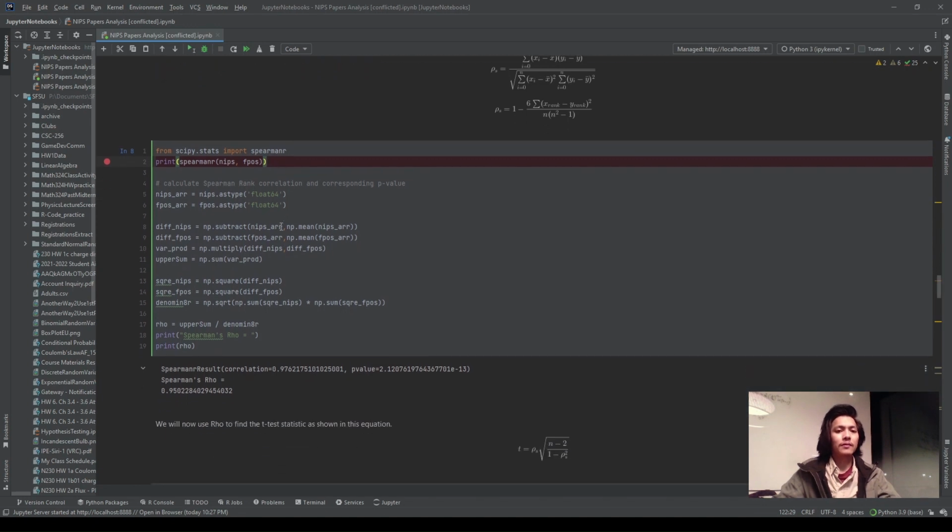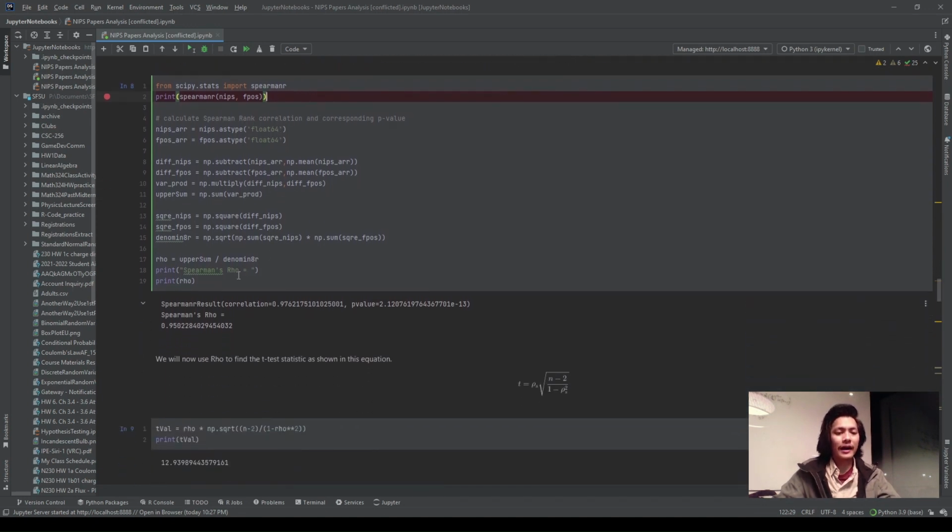And with just these 2 lines, I already have the correlation coefficient of roughly 0.976, and I also get the p-value of 2.12 to the negative 13. With all this, I can conclude that I can reject the null hypothesis because this p-value is far less than my chosen alpha value of 0.01.